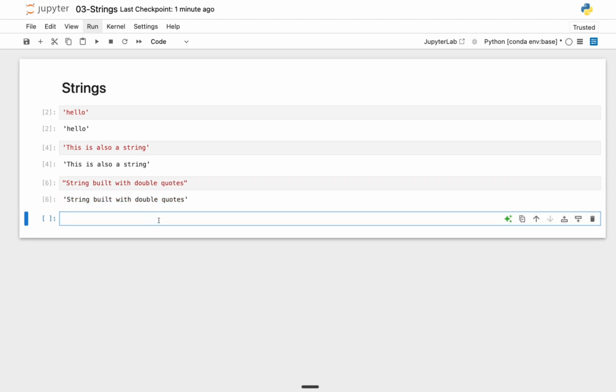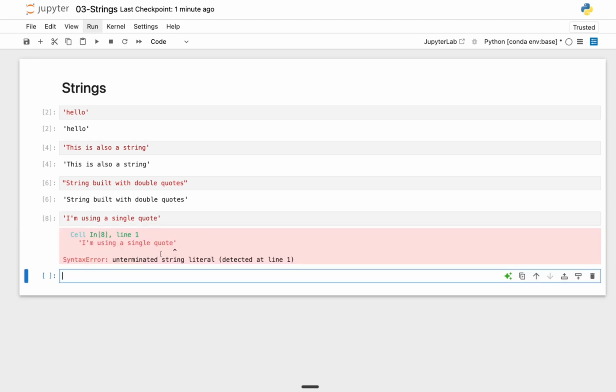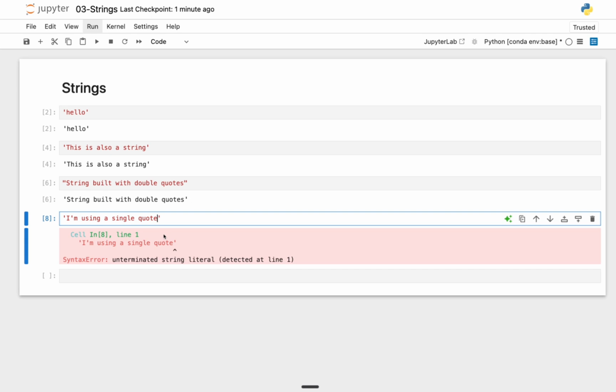So let me tell you why I like using double quotes. For example, if I want to use a single quote inside a statement, like I am using a single quote, and I run this cell, you can see that we're going to have an error. Let me write here that single quotes will create an error.